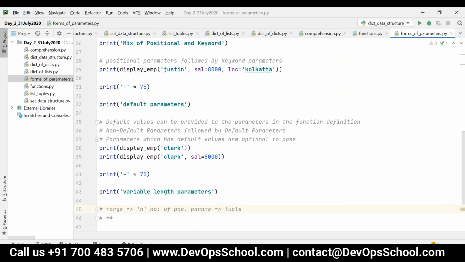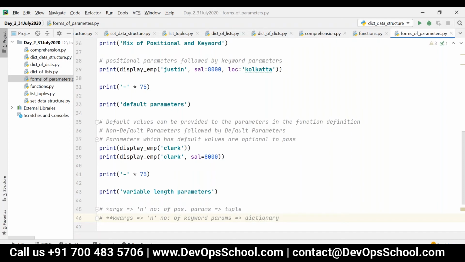I can pass any number of positional parameters, and whatever you pass will be taken in the form of a tuple. And then I can say kwargs, which means any number of keyword parameters, and these will be received in the form of a dictionary.